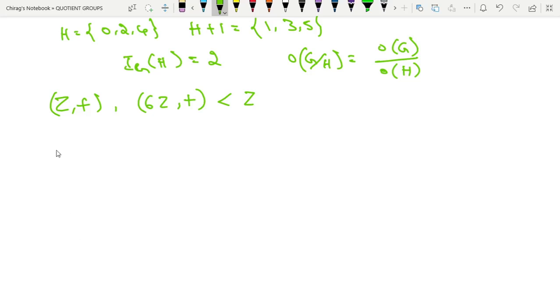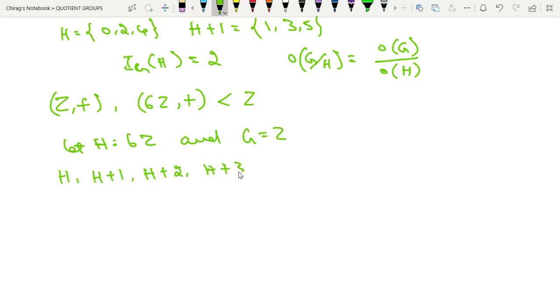Let us write H equal to 6Z and G equal to Z. Now one coset is H itself, then H plus 1, H plus 2, H plus 3, H plus 4 and H plus 5. I will write one or two cosets explicitly.